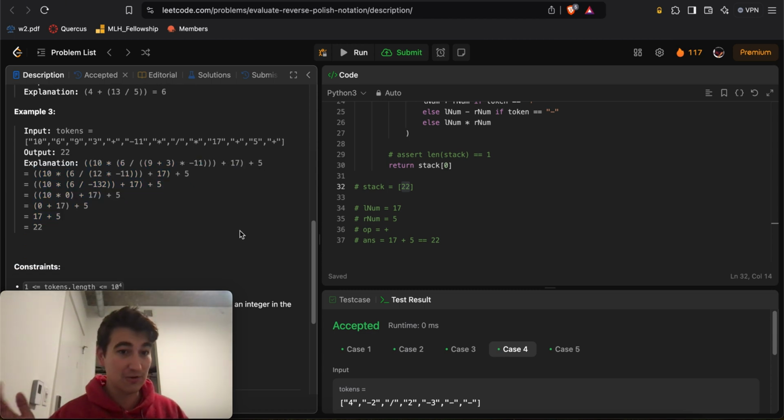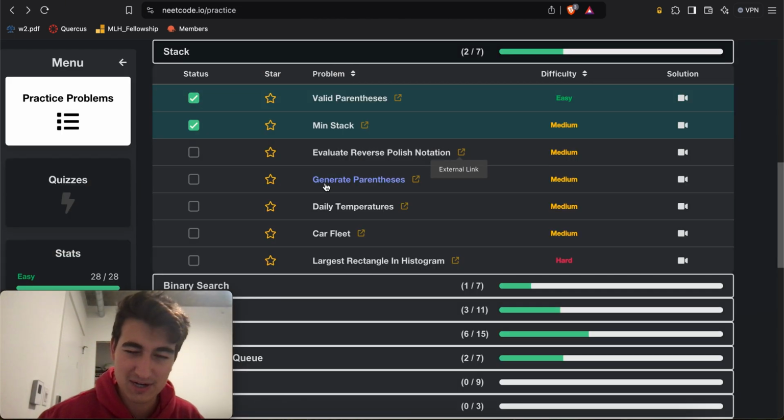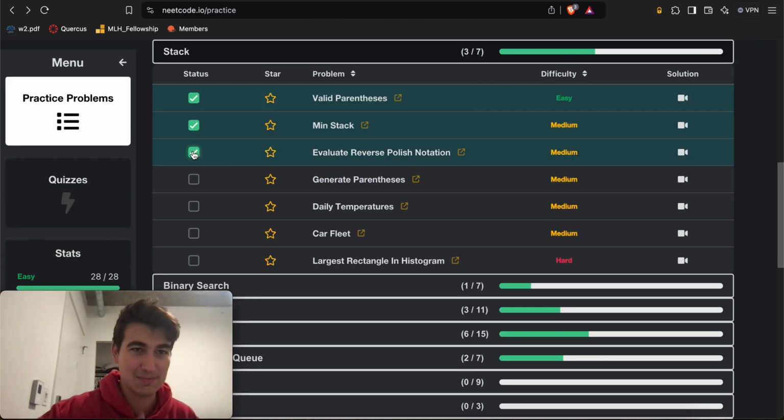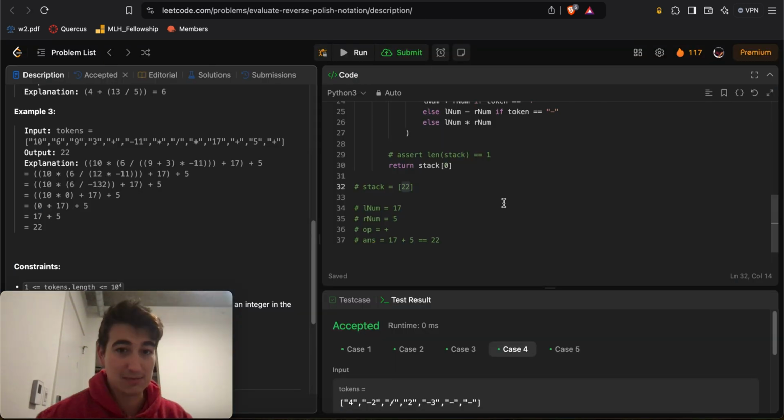So otherwise, that's pretty much it for my explanation. So let's make sure that we check the box saying that we did this problem.